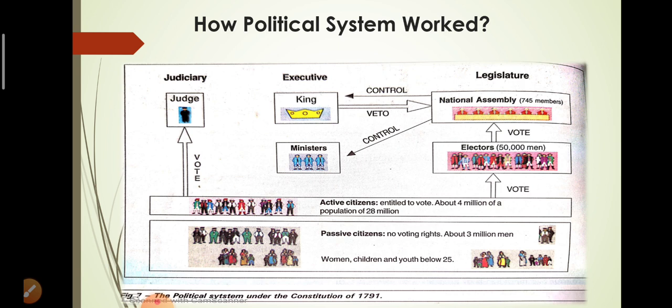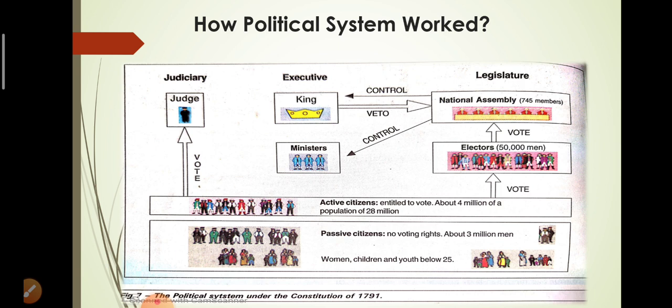The box just above the passive citizens represents the active citizens. These active citizens were the people who had a right to vote. The active citizens together voted for the group of electors, and then this electors group selected the National Assembly of 745 members. The National Assembly formed the legislature. We can see that in the right part of the picture.